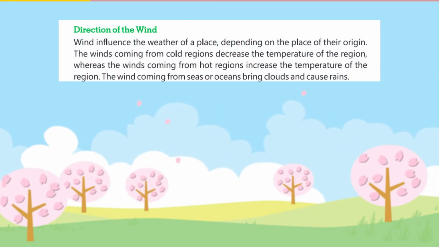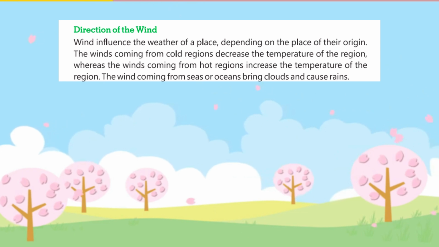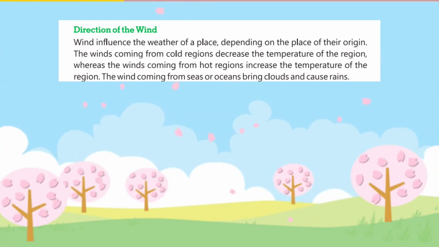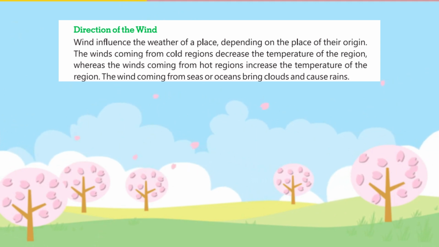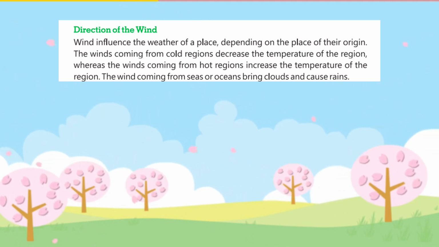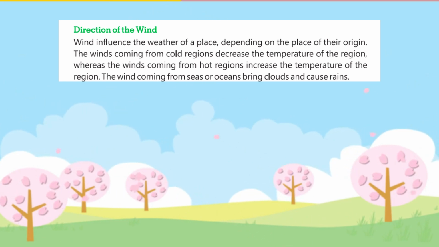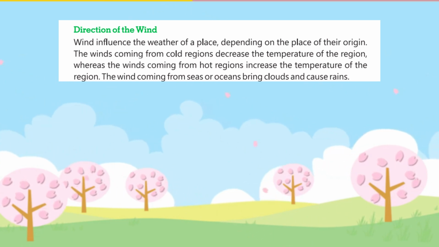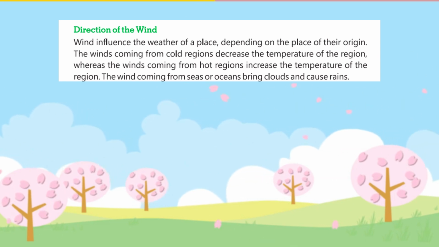Direction of the wind. Wind influences the weather of a place, depending on the place of their origin. The winds coming from cold regions decrease the temperature of the region, whereas the winds coming from hot regions increase the temperature of the region. The winds coming from seas or oceans bring clouds and cause rains.